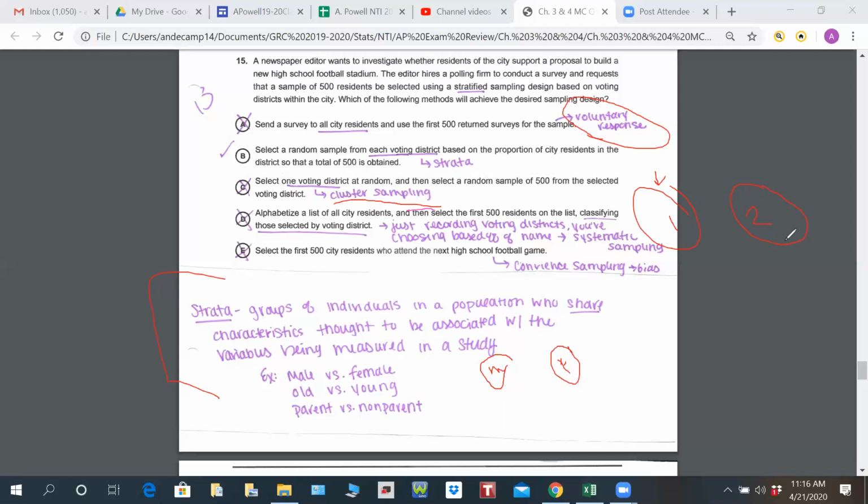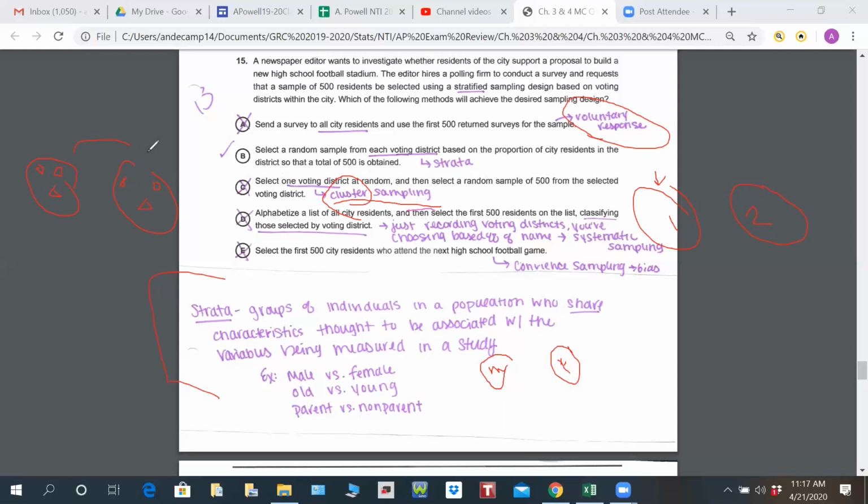District 2 has a representative of all people in that area, in that city. So we're just going to easily pull one cluster and sample them. Cluster sampling is saying each cluster is similar to each other. So we have people that look like this, people that look like this, and people that look like this. Same here, people that look like this. It's hard to make the same shapes twice.